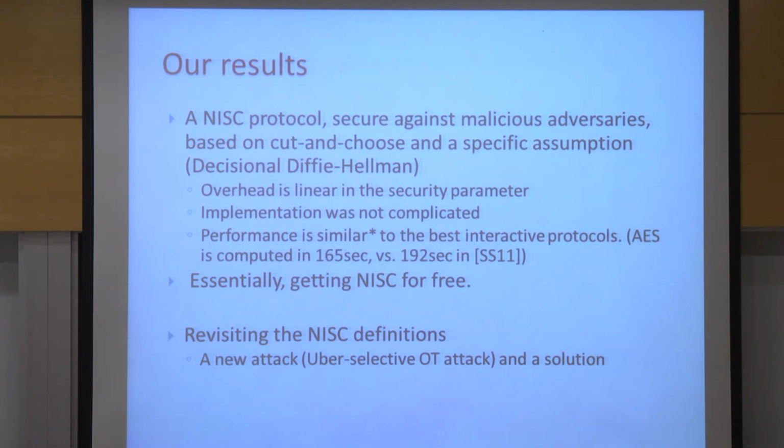So we did a NISC protocol, secure against malicious adversaries, based on cut and choose and a specific assumption, not a generic one: the decisional Diffie-Hellman assumption. The overhead is linear in the security parameter, not polylogarithmic, which is higher asymptotically. Yet everything is rather simple, the implementation wasn't complicated, and we could actually check how efficiently it runs.